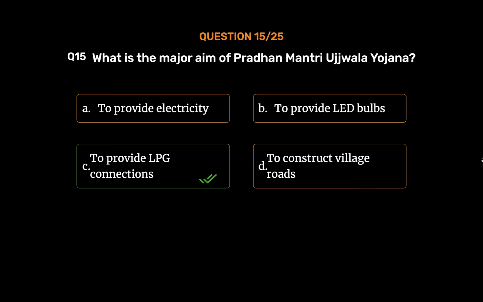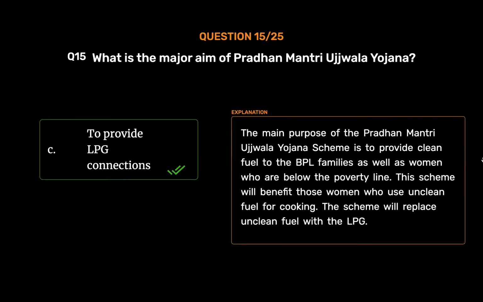To provide LPG connections. The main purpose of the Pradhan Mantri Ujjwala Yojana scheme is to provide clean fuel to the BPL families as well as women who are below the poverty line. This scheme will benefit those women who use unclean fuel for cooking. The scheme will replace unclean fuel with the LPG.